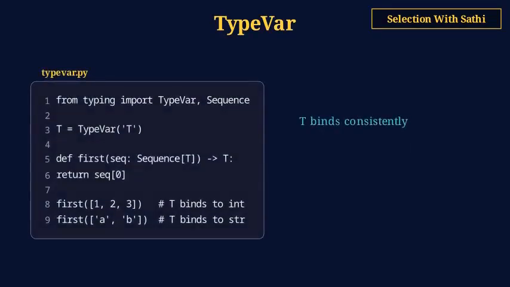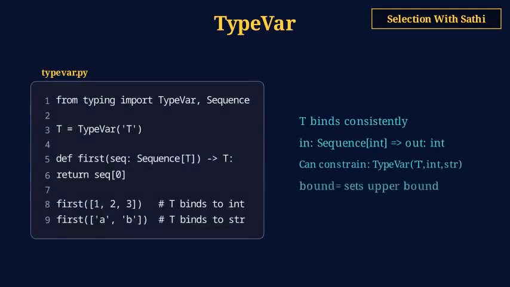TypeVar creates a type variable for generic functions and classes. T = TypeVar('T'). Then def first(seq: Sequence[T]) -> T. The same T binds consistently: if the input is a list of int, the output is int. You can constrain a TypeVar to specific types or set an upper bound.